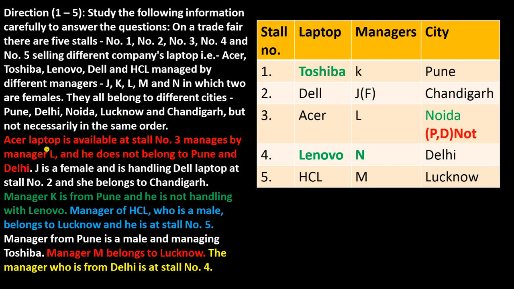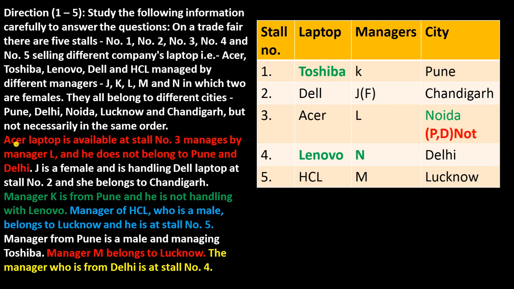So first you have to read this again. It is clearly saying how many columns should be there. That is, first one is the stall number, then a laptop, then managers and city. So total 4 columns are there. Now you know the name of the person, you know the stall number, you know the laptop name. Okay, everything is there now.